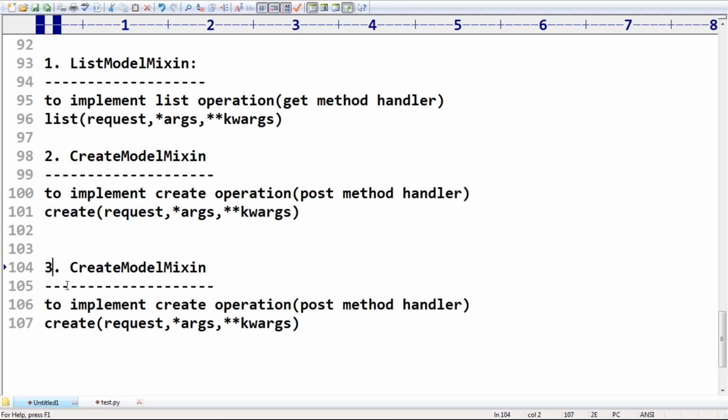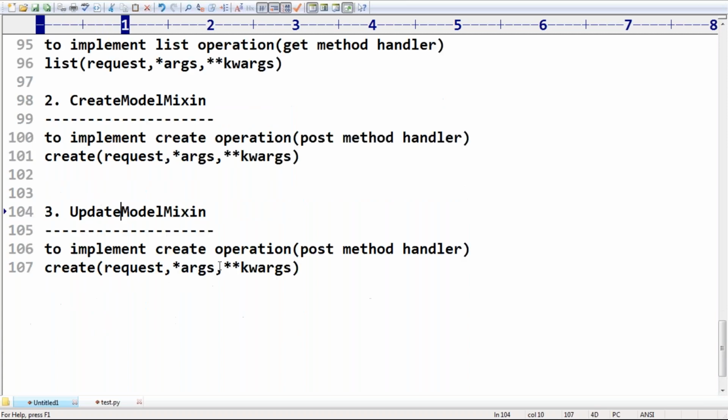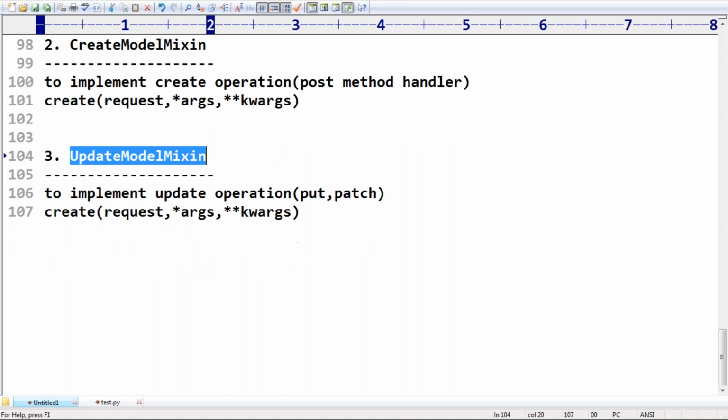Third one here: UpdateModelMixin. Of course, how you can use that part I will discuss. Don't worry. It can be used to implement the update operation. How many types of updates are there? Two types. What is the first one? Put. Second one, patch. Put and patch. If you want to implement the update operation in your view class, happily you can use UpdateModelMixin.